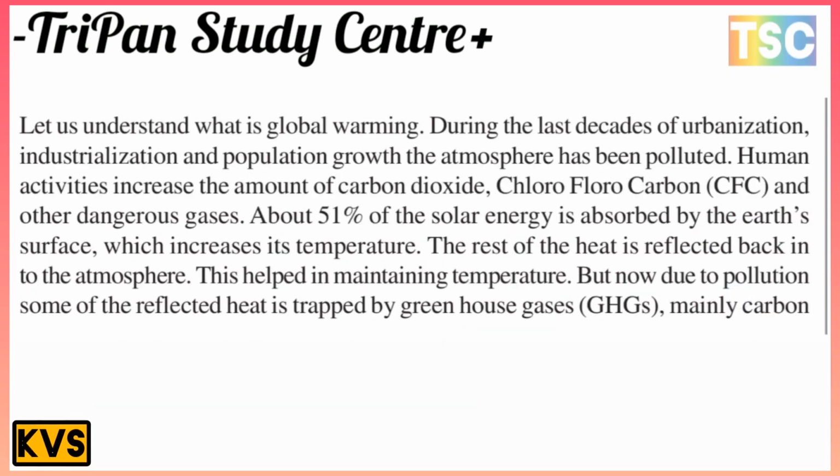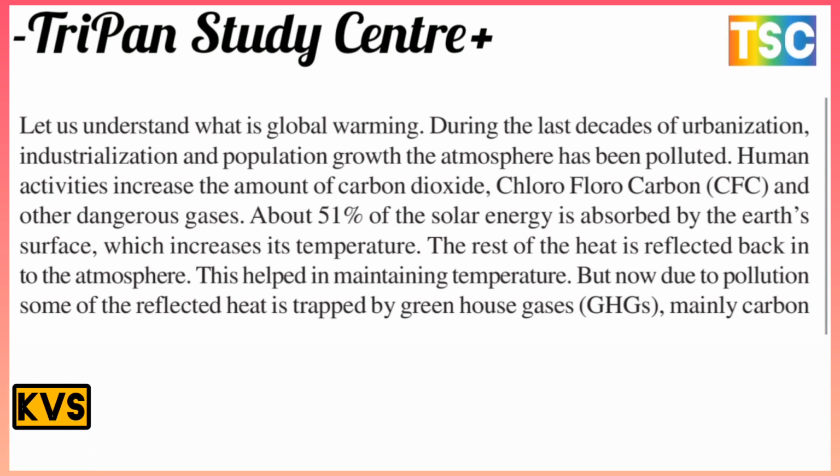Let us understand what global warming is. During the last decade of urbanization, industrialization, and population growth, the atmosphere has been polluted. Human activity increased the amount of carbon dioxide, chlorofluorocarbons (CFCs), and other dangerous gases. About 51% of the solar energy is absorbed by the earth's surface, which increases its temperature.